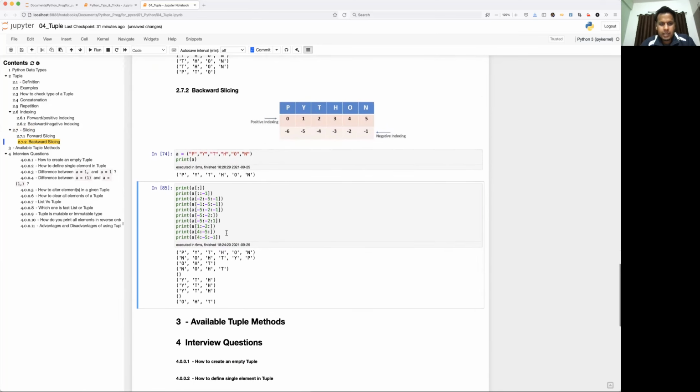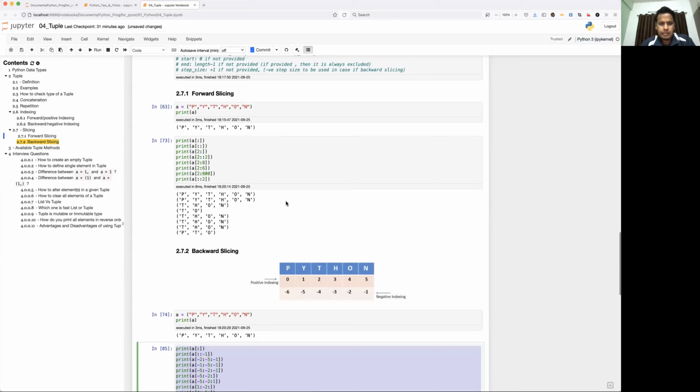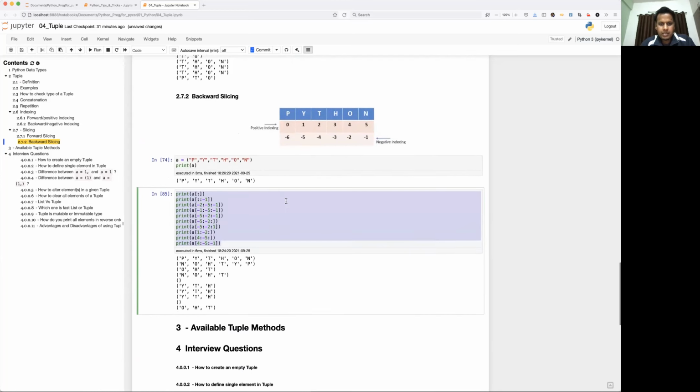And yeah, this is going to take some time to understand. So I would suggest please pause the video, understand the concept once again, and keep trying in parallel in your notebook. Then you'll get better hands-on. Okay, so that's all about forward slicing and backward slicing.